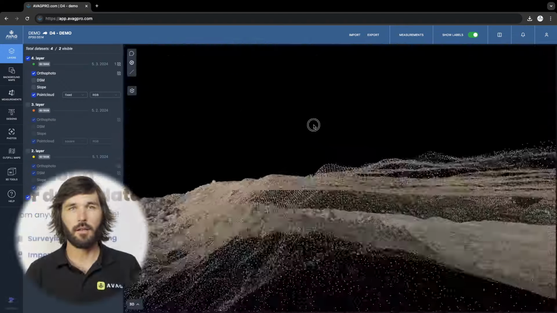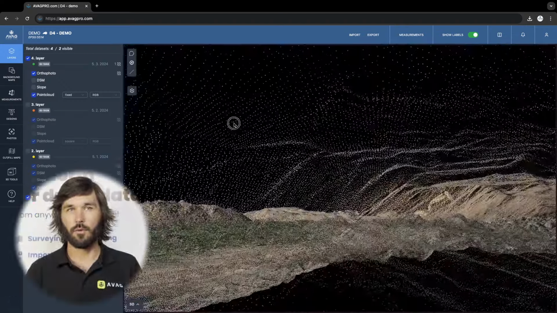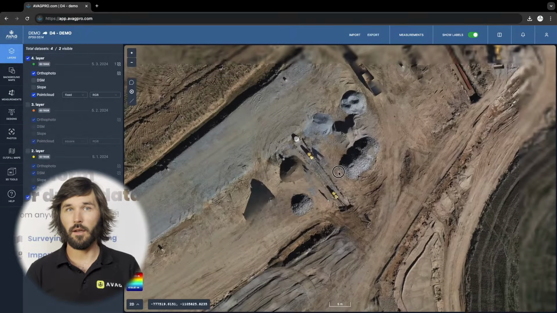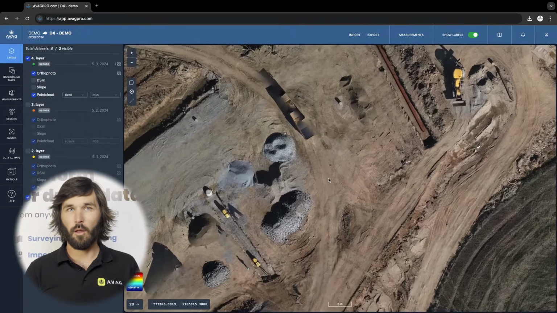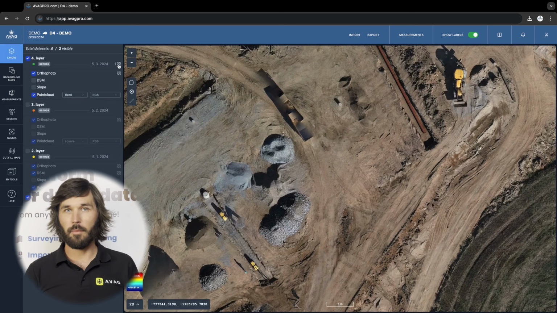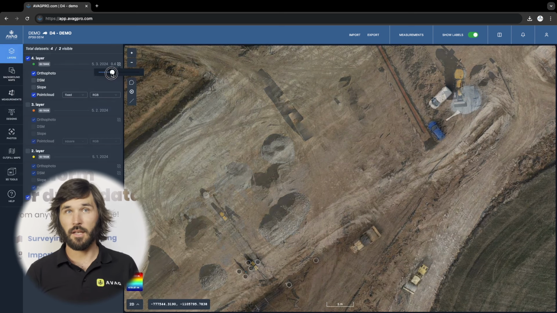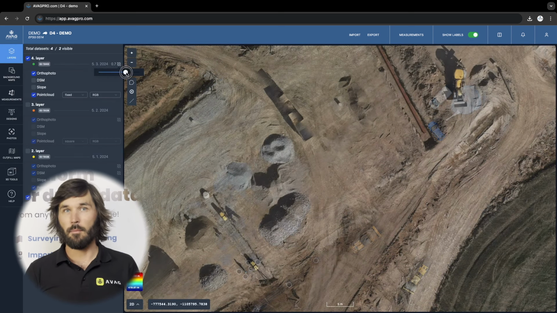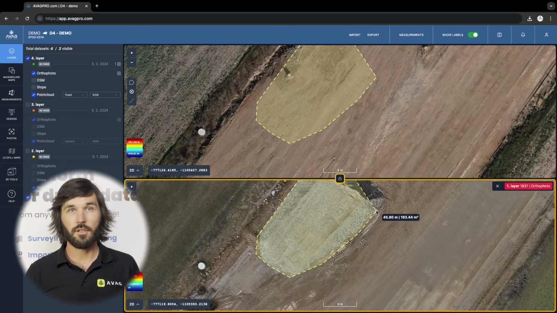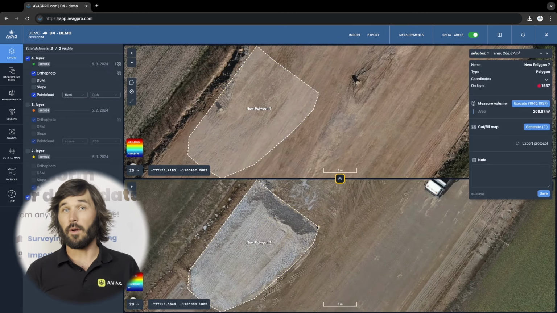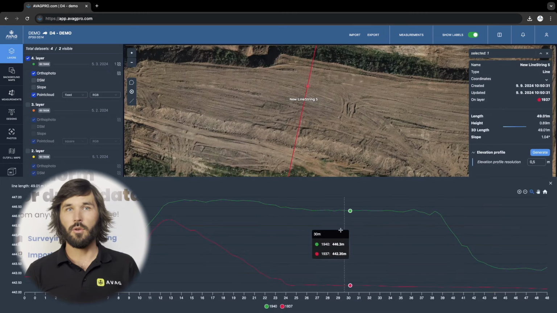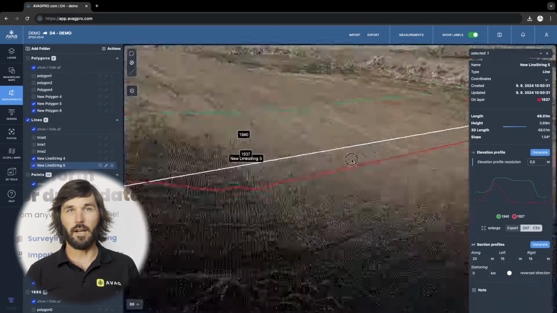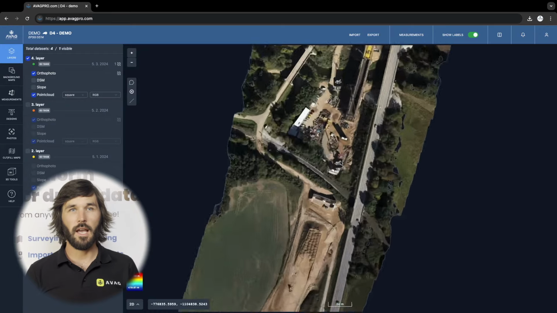AVAG is a Czech cloud platform for advanced drone data processing and working with the data. We develop it to streamline and speed up evaluating construction progress on transportation projects, benefiting both site managers and project managers. For earthworks or mining, you can easily calculate volume changes or create terrain profiles, all within 2D and 3D